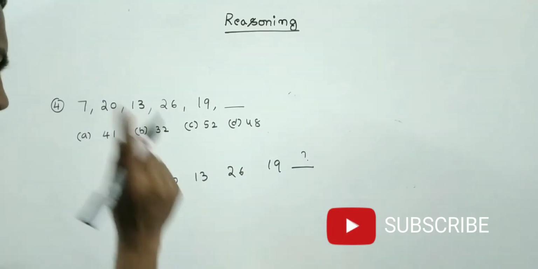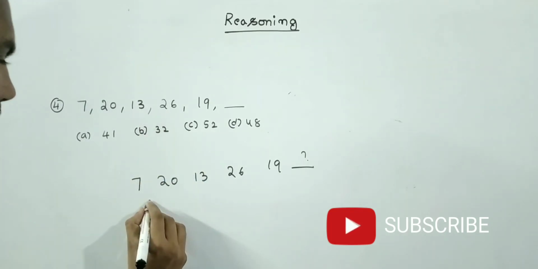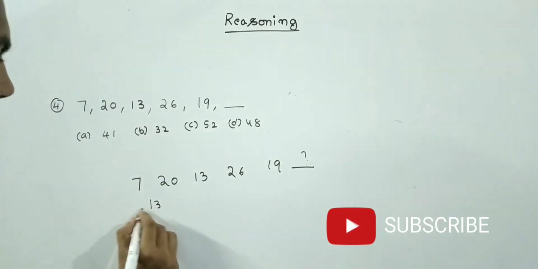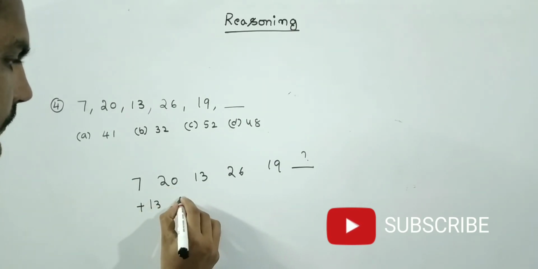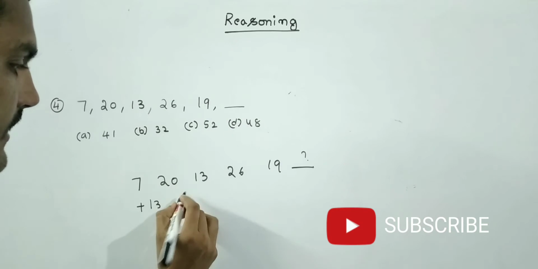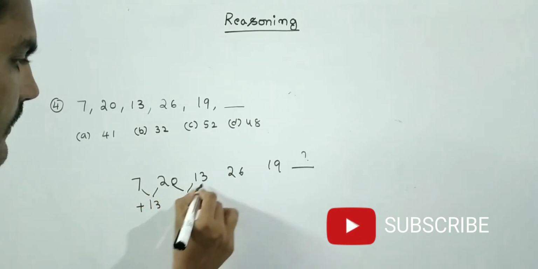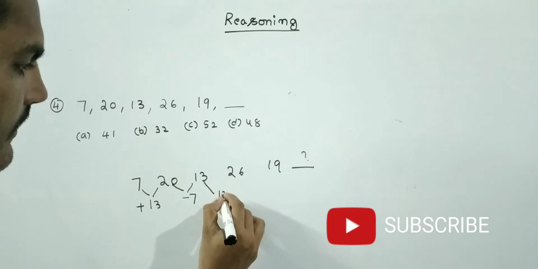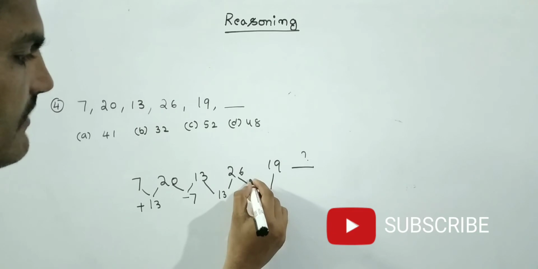See friends, first we should write the difference. Here the difference is 13. That means plus 13. Then here the difference is minus 7. Again the difference is plus 13. Again the difference is minus 7.